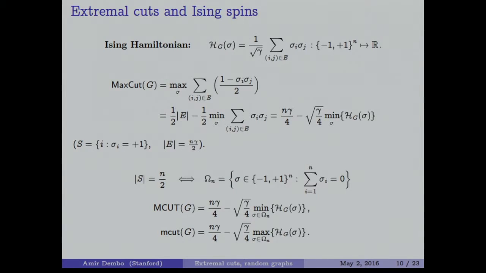So you can see that if we know the asymptotic answer to the min and max of the Ising Hamiltonian over balanced configurations, then we figured out the next correction term that we were after in the optimization problem. So that's a connection to statistical physics.